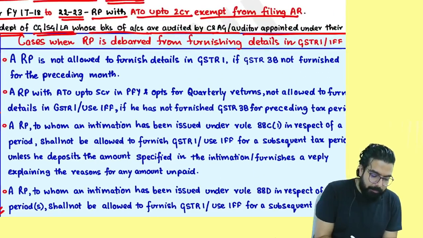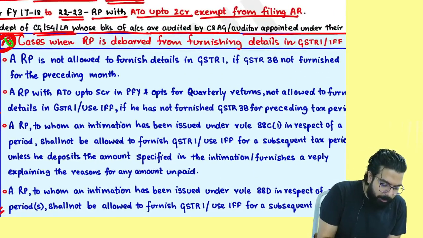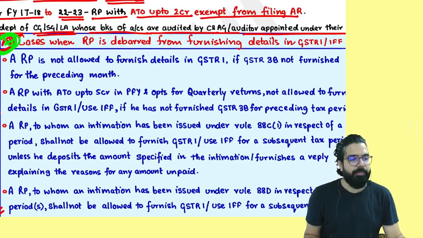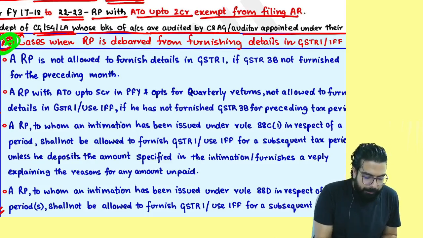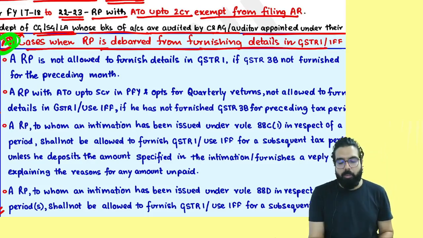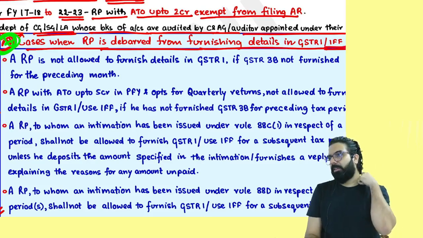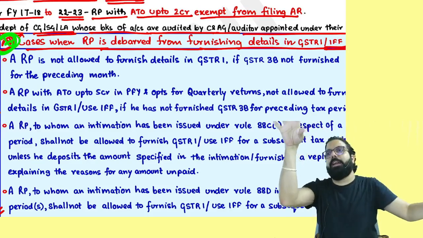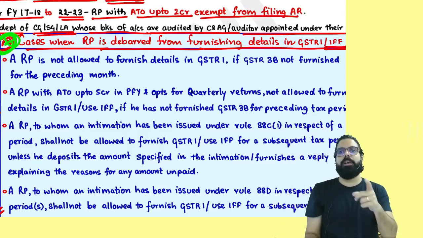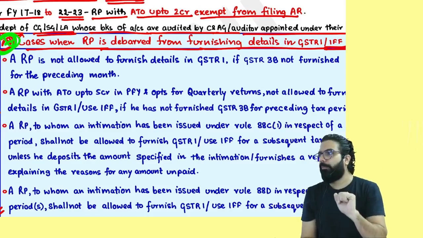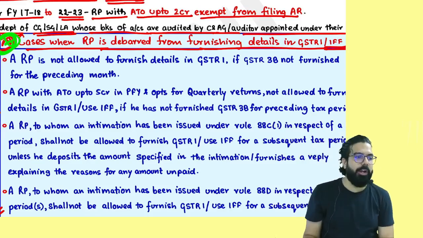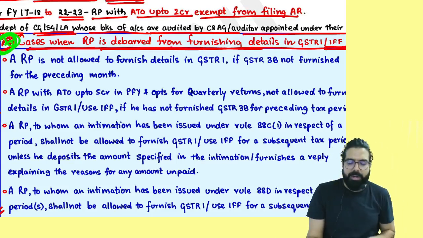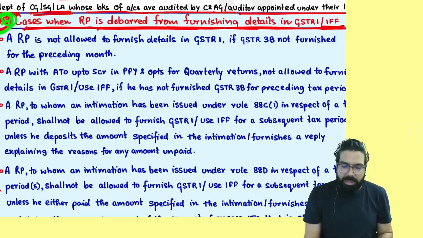Everyone here now, listen. There are some cases when people will be barred from filing their GSTR 1. Very, very important to all. There are some cases when people will be barred from filing GSTR 1 or IFF. You know, people are big cheaters. They'll file GSTR 1, pass on the credit, and not file their GSTR 3B. Government went ahead and told, we will block your GSTR 1. Are we clear? Hence, we are going to learn about the cases when a registered person will be debarred from furnishing GSTR 1 or using IFF.